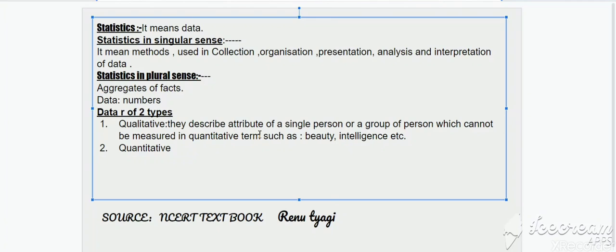in quantitative terms, such as beauty, intelligence, and so many examples like the height, the beauty, intelligence, honesty, faithfulness. These all are the attributes that cannot be measured in numbers. So these are the qualitative data. Quantitative data means the number. For example, the height, the weight, price, production, year. These all are quantitative data.